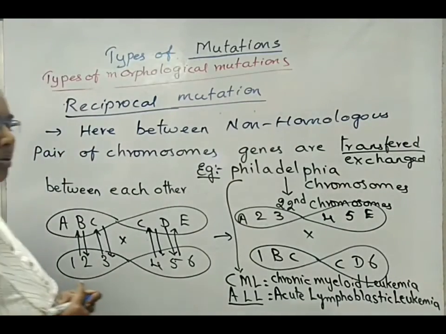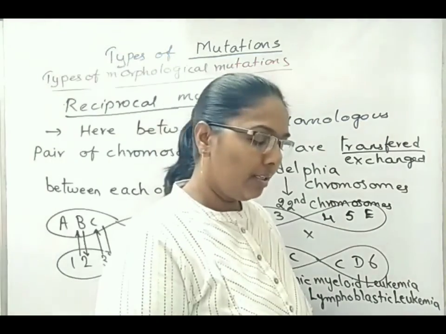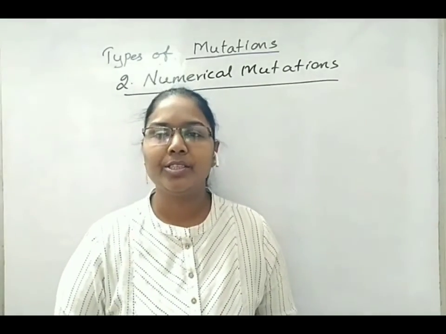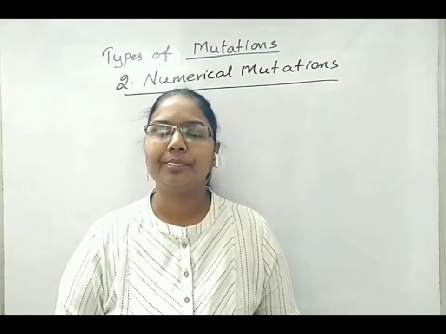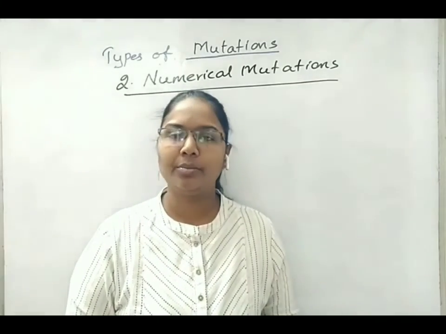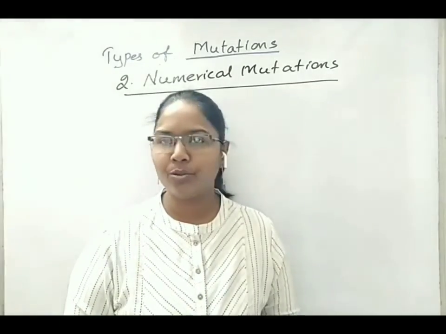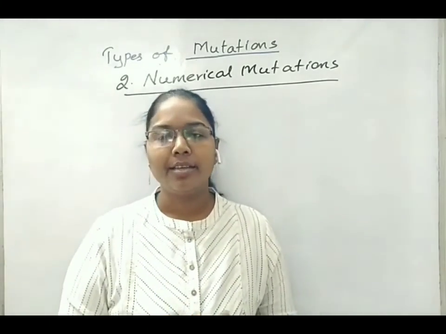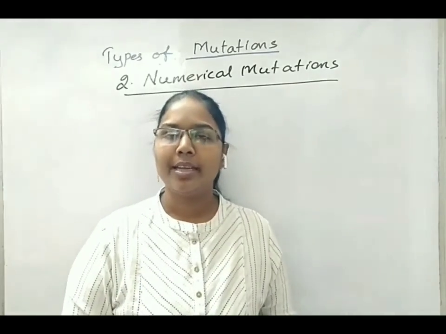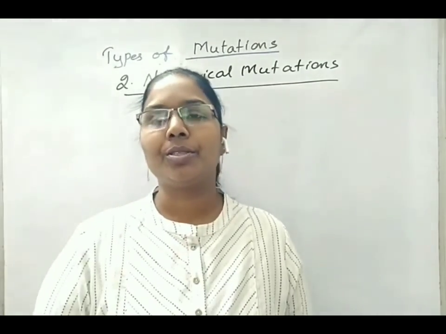So this is about chromosomal morphological mutations. There is another type of mutation, that is numerical mutation, which comes under chromosomal mutations. Here in case of numerical mutations, there are again two types, that is change in number of sets of chromosomes and also change in total number of chromosomes.